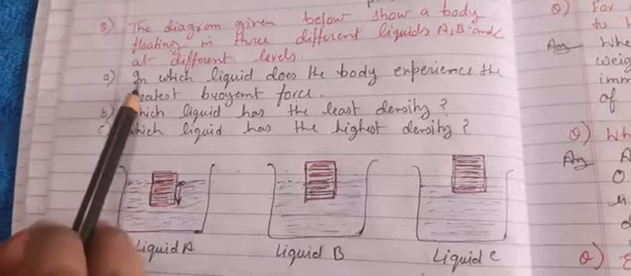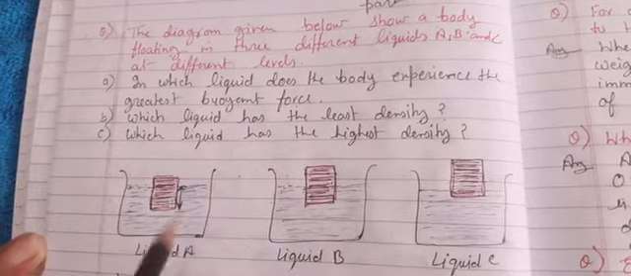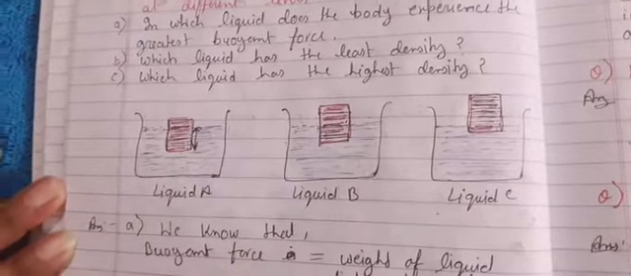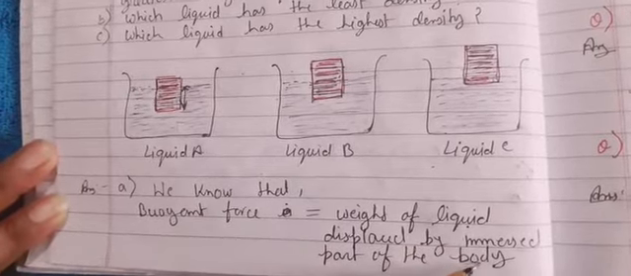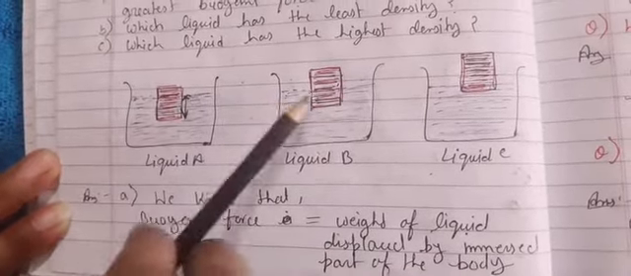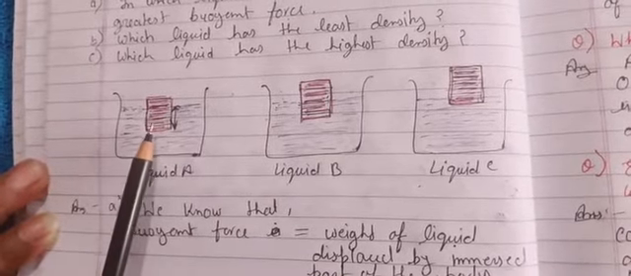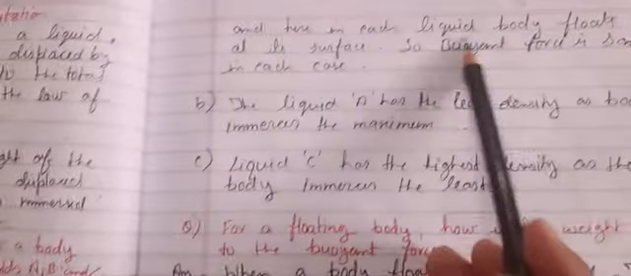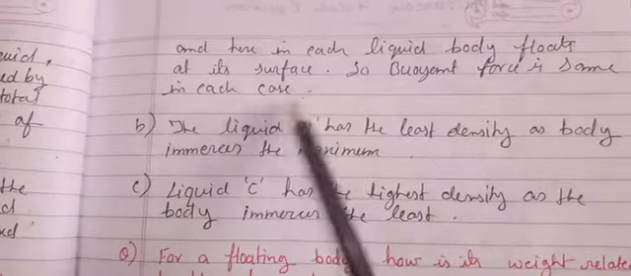So see the first question: in which liquid does the body experience the greatest buoyant force? The answer is, we know that buoyant force is equal to what? The weight of the liquid displaced by the immersed part of the body. So in every case the buoyant force is equal. In each liquid the body floats at its surface, so the buoyant force is the same in each case.